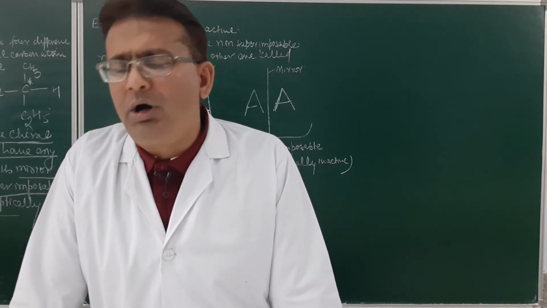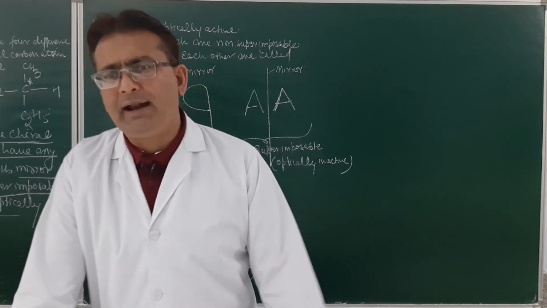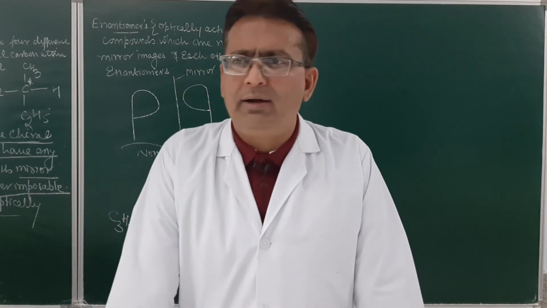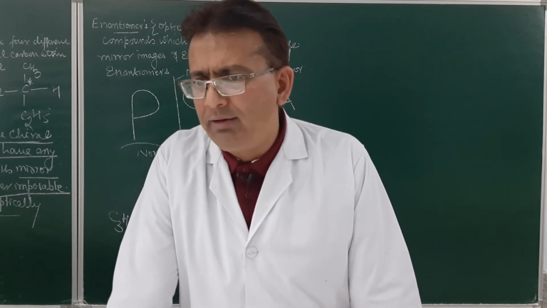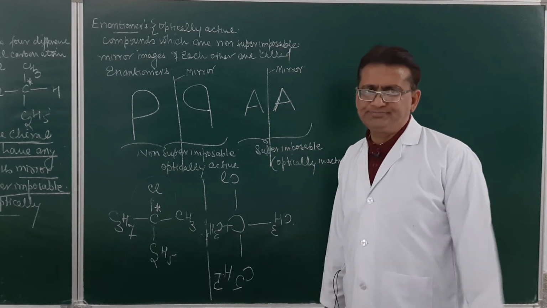There is a form of nomenclature in organic chemistry called the R and S form, rectus and sinister form, which normally is required at a certain level of an entrance examination. Am I clear? So, is it clear, students? Now, enantiomeric pairs are clear.